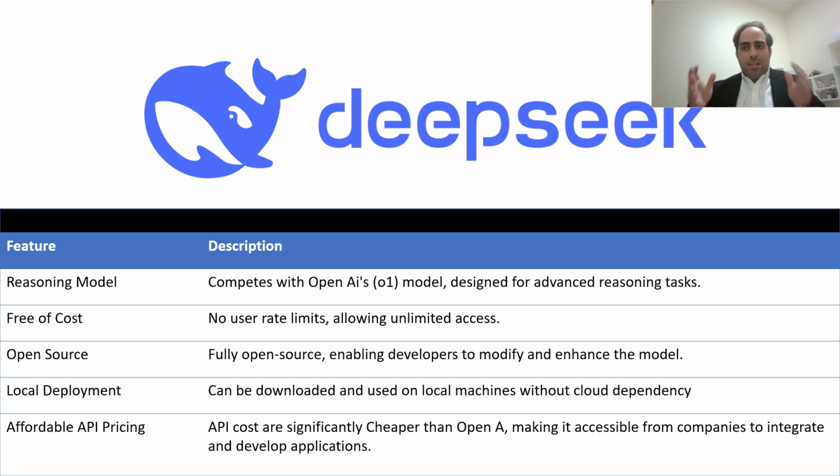They used different techniques, using artificial intelligence reinforcement algorithms, without depending too much on NVIDIA technology, because the US government stopped shipping NVIDIA chips to China. That's why they were forced to find another way to create a similar model. And in the end, they were able to do it, and it took them only a year and a half.